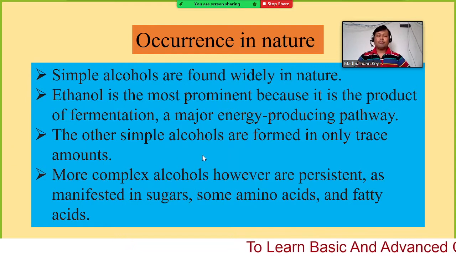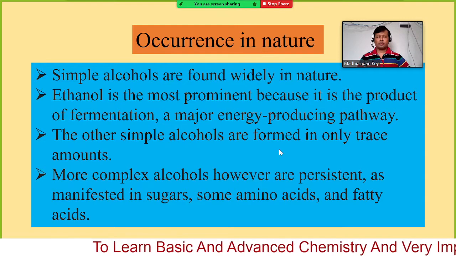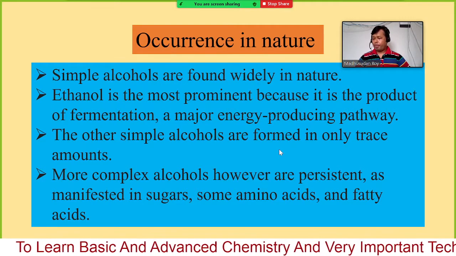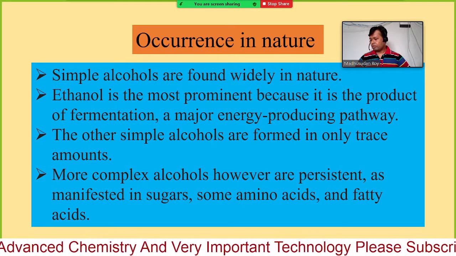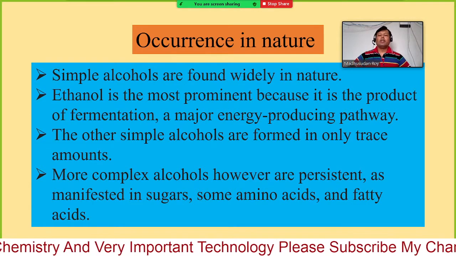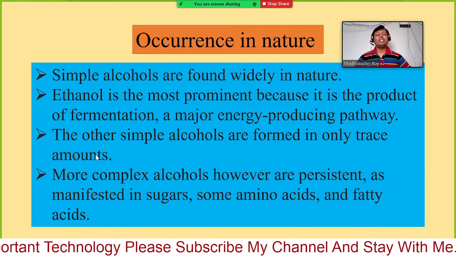The other simple alcohols are formed in only trace amounts.